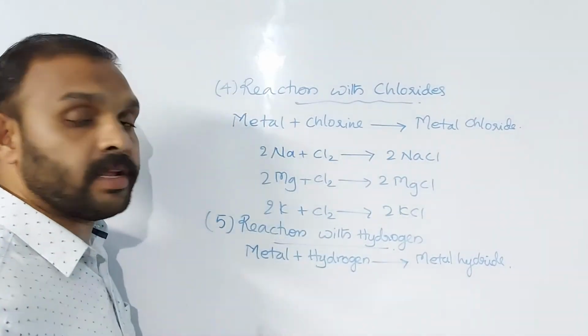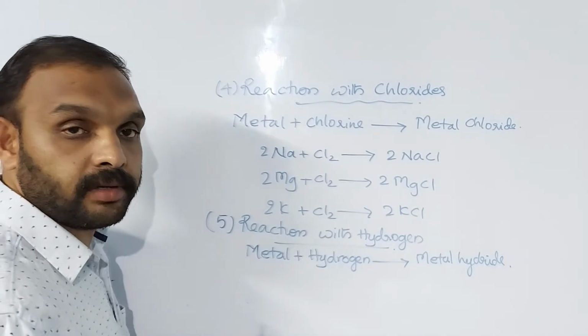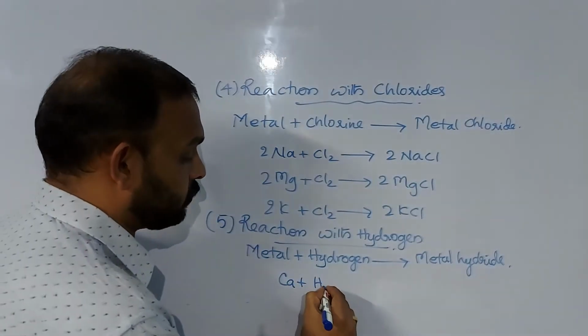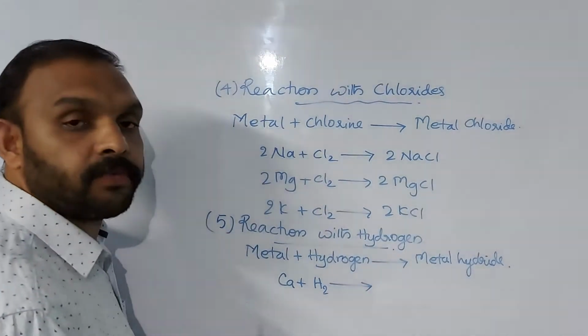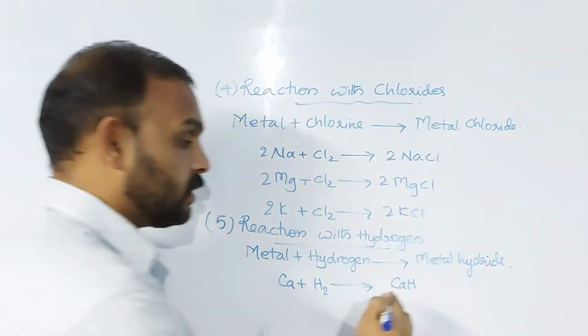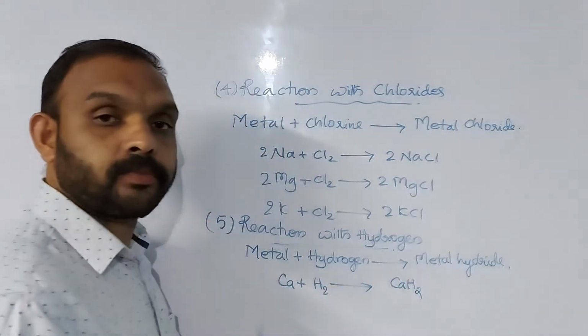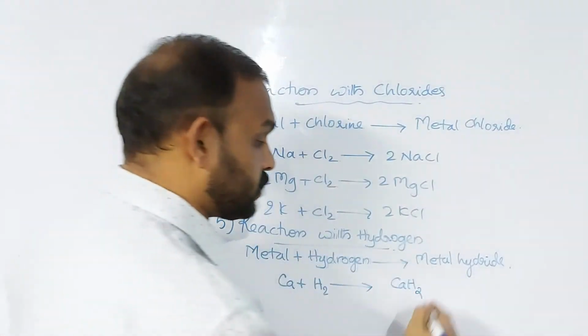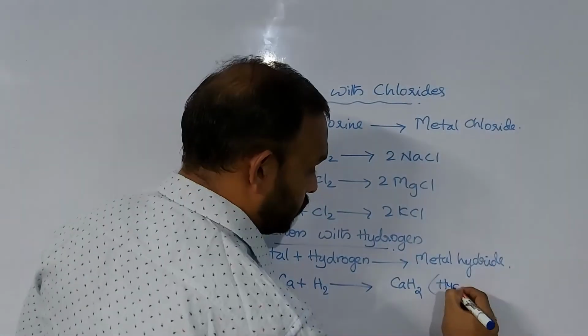In this, one equation is very important, that is the reaction of calcium metal with hydrogen. It will give us a compound CaH2. This is calcium hydride and it is commercially known as hydrolith.